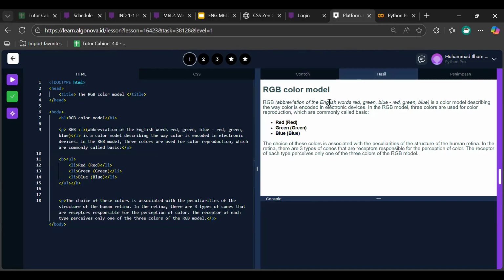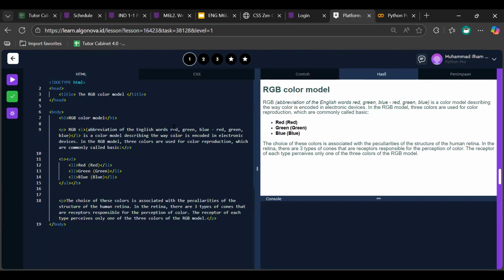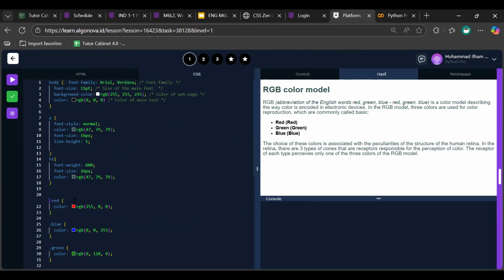Okay, I think it's already the same. What we need to do now is just adjust the CSS content. Is this correct? Yeah, well, let me see. Okay, now what? Wait, can you run this?